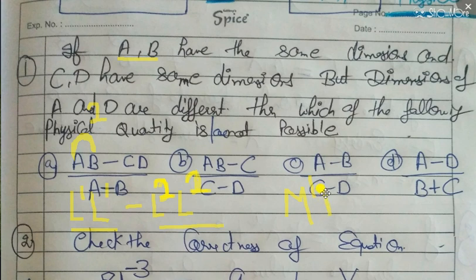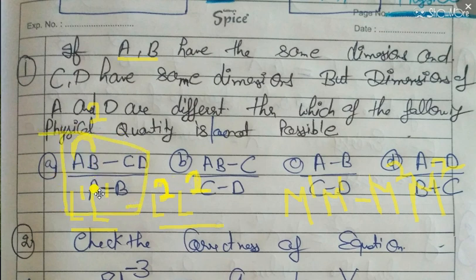In the same way, M1 is B's dimension, and let's suppose M2 is the dimension of C, and similarly M2 can be the dimension of D. We don't know the dimensions of A and B, but to find which of them is possible, we have to consider all possibilities, so I am taking the simplest case. So option A is, I think, not possible.